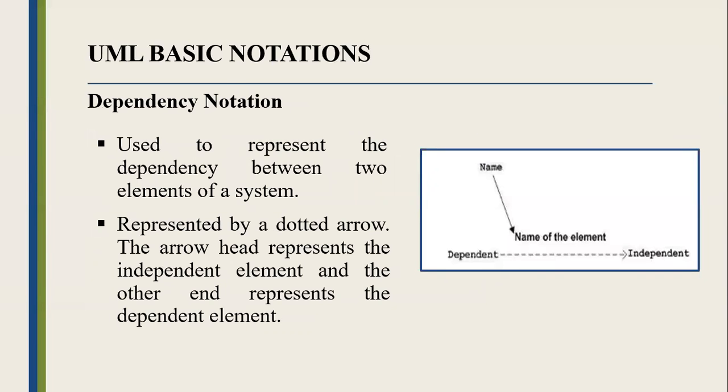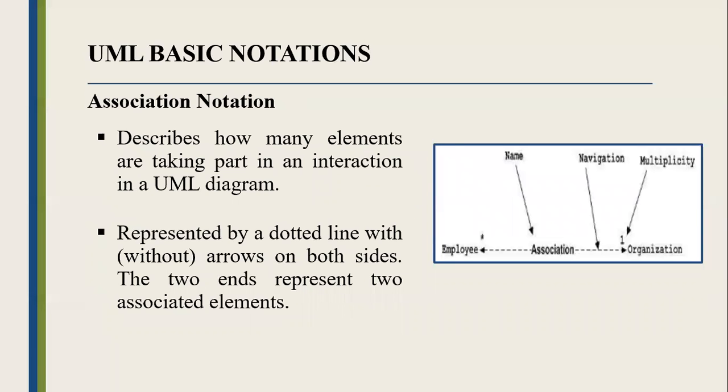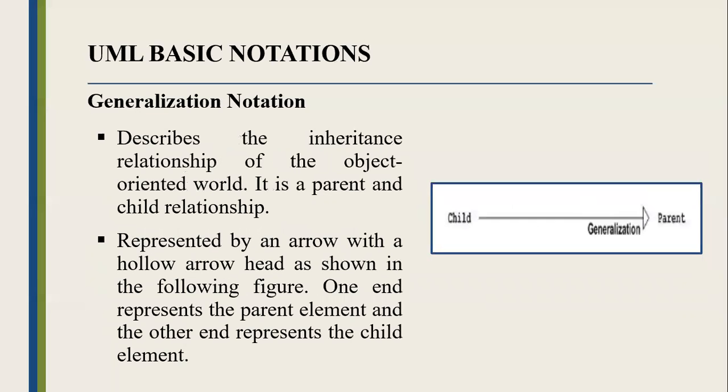So dependency notation is used to represent the dependency between two elements of a system. It is represented by a dotted arrow. The arrowhead represents the independent element and the other end represents the dependent element. Association notation describes how many elements are taking part in an interaction in a UML diagram. It is represented by a line without arrows on both sides. The two ends represent two associated elements.